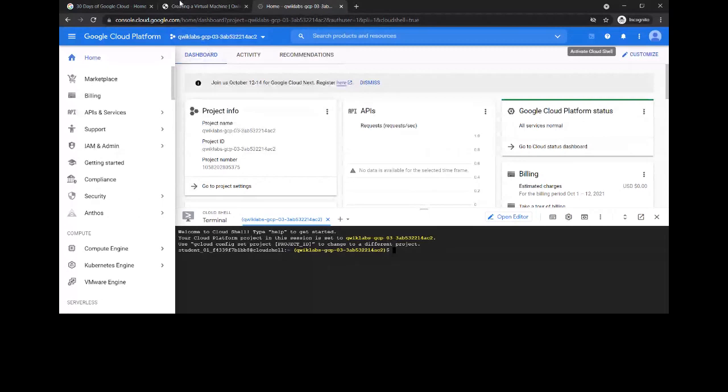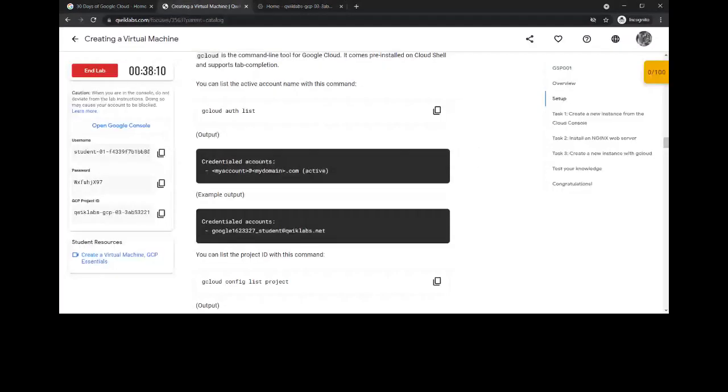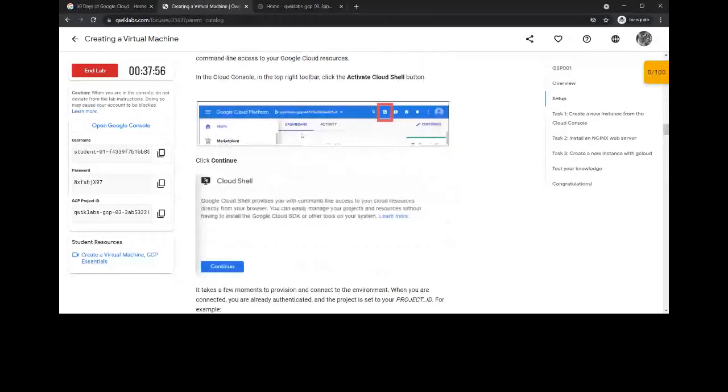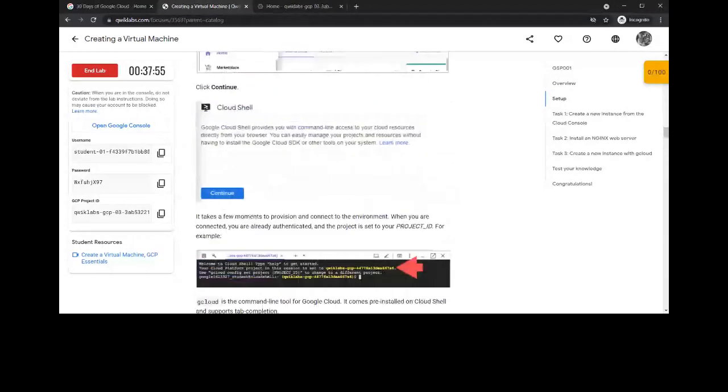Guys, do remember this, this is an important note. Whenever you start your Cloud Shell, you need to run these two commands: gcloud auth list and gcloud config list project. To activate the account name, you need this command.